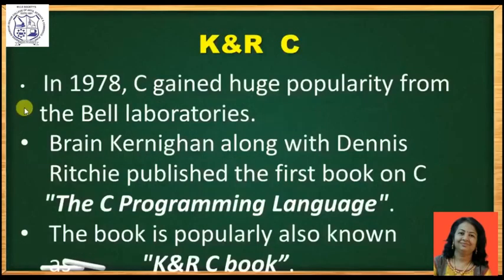In 1978, Dennis Ritchie and Brian Kernighan published the description of C language for the first time. They added new features like qualifiers, short and long qualifiers, typedef keyword, union keyword, typecasting, etc. They also published the first book on C language, The C Programming Language. This book is also popularly known as the K&R book.